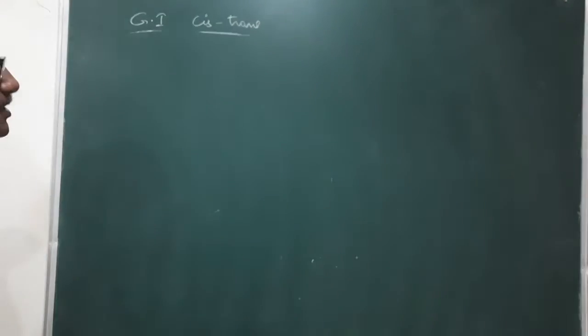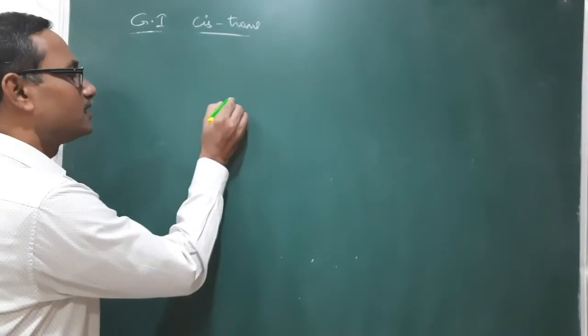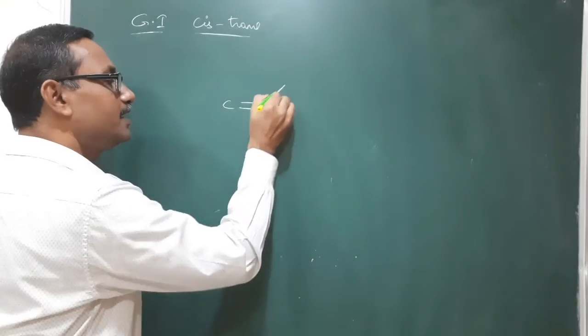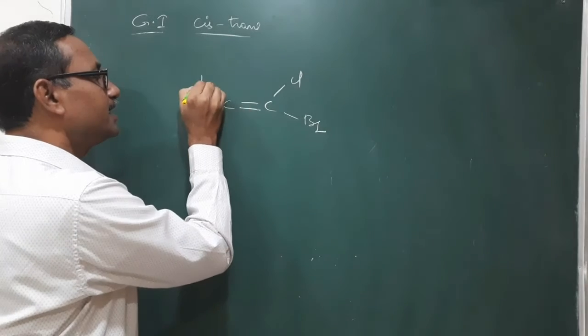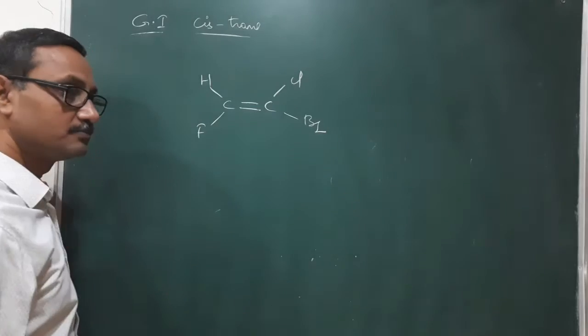And next, I am taking other compounds like this. Here C double bond C, here Cl and Br are there, and here H and some fluorine is there.